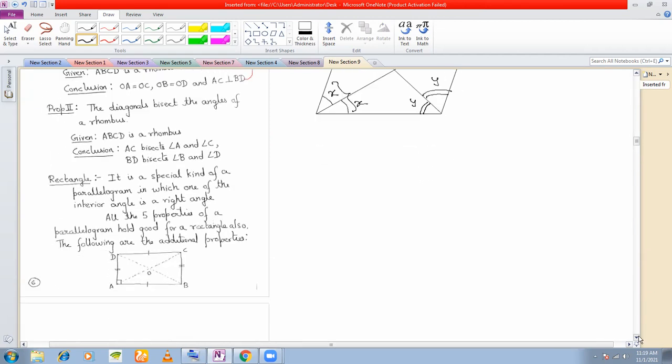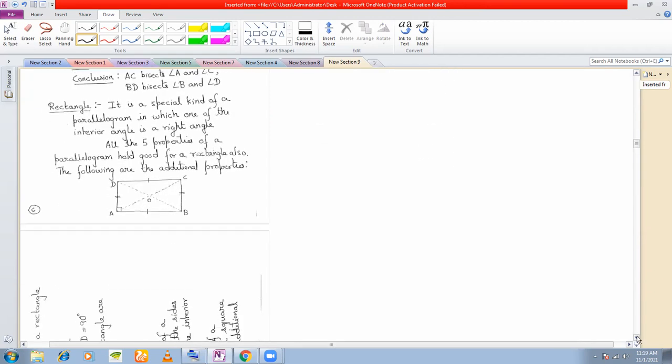Rectangles. What is a rectangle? A rectangle is also a parallelogram. But what kind of parallelogram? It is that kind of parallelogram in which one of the interior angles, remember the definition is one of the interior angles, not all. In the property, we'll see that all the interior angles are 90 degrees. But from the definition, we must learn that it is a parallelogram in which one angle is the right angle. So all the properties of parallelogram will hold here. The definition is a parallelogram in which one interior angle is a right angle. And we have certain additional properties.